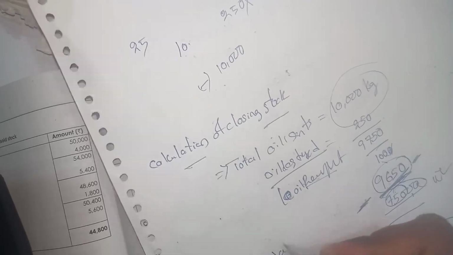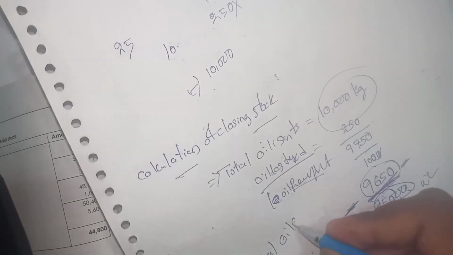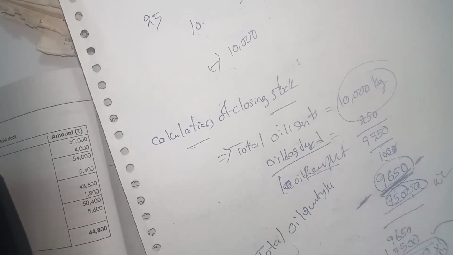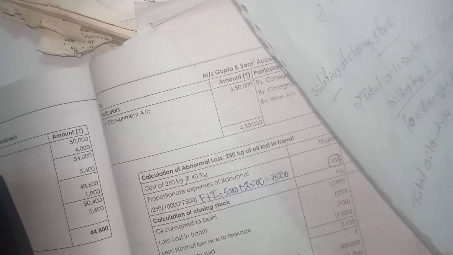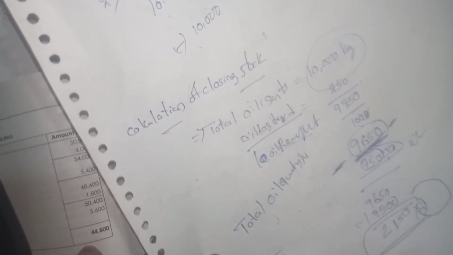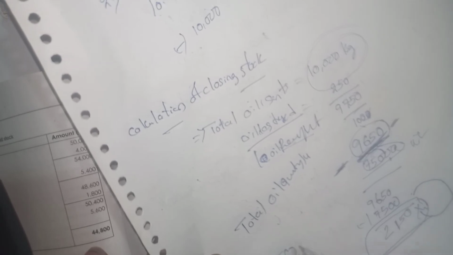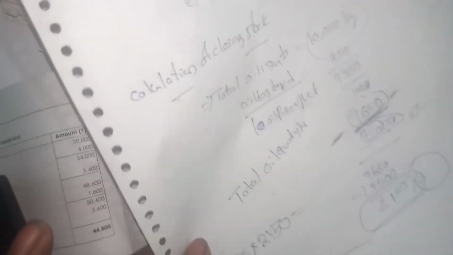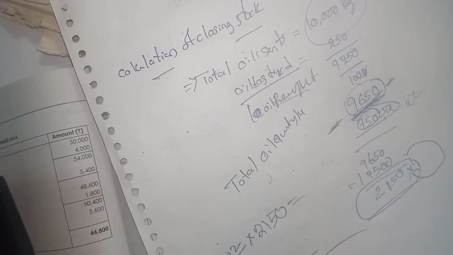What is the oil quantity remaining? 9,650. This is the figure. Loss after abnormal loss, into remaining closing stock, that is equal to 2,150. We calculated 86,849. This is the cost of remaining closing stock in hand.